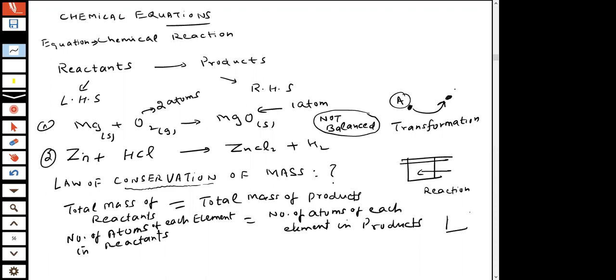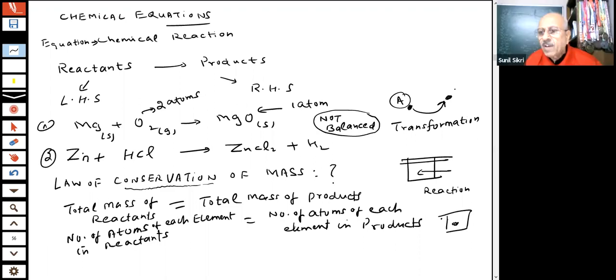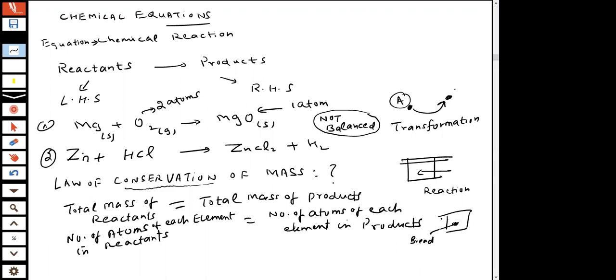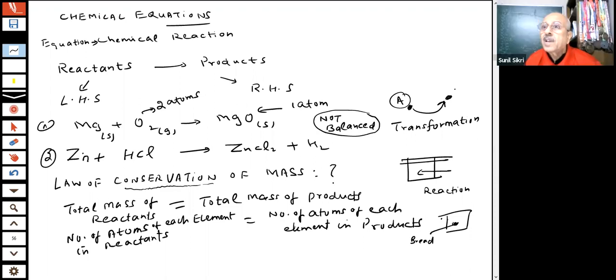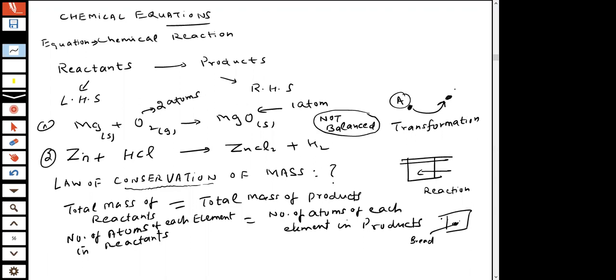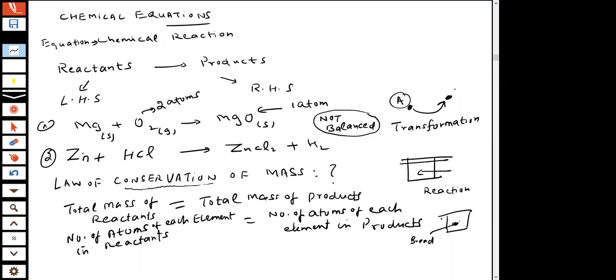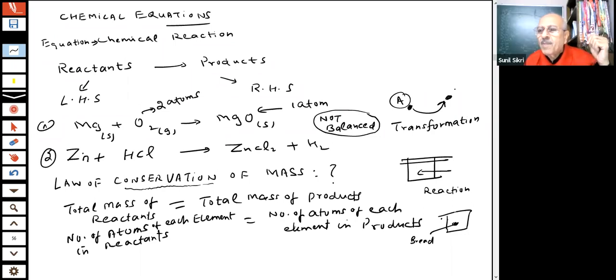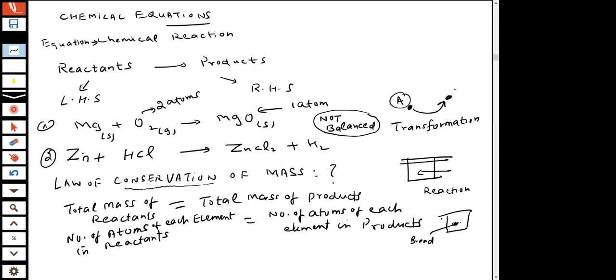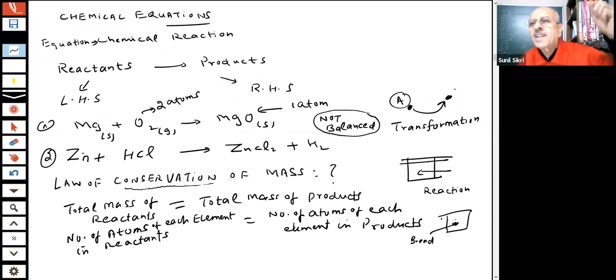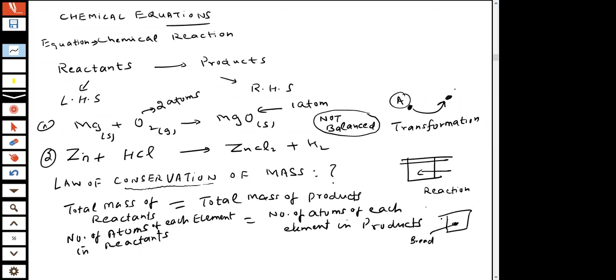What I am trying to say, for example, you can take a piece of bread and put it in a closed container. What happens? There is air also inside this. After a few days, you will find the bread is converted into a different form. The bread is not there. It goes because it has reacted with the oxygen. But the mass cannot change because it is a closed container. Reaction has taken place. New products have been formed, but the sum of the mass of reactants must be equal to the sum of the mass of the products. Therefore, students,